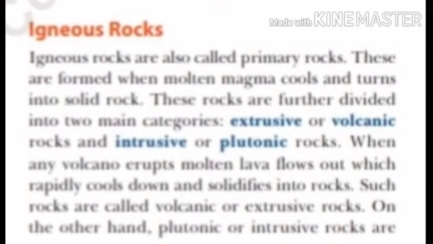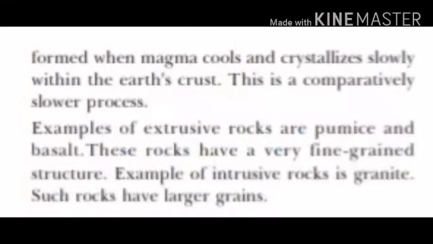The most important factor in understanding igneous rocks is that they can be of two types: intrusive igneous rocks and extrusive igneous rocks. Intrusive means they cool inside the earth's surface. Some of the magma comes out and settles inside the earth, so it is not visible on the earth's crust. The magma moves and cools very slowly beneath the earth's surface, surrounded by the soil and rock present there.